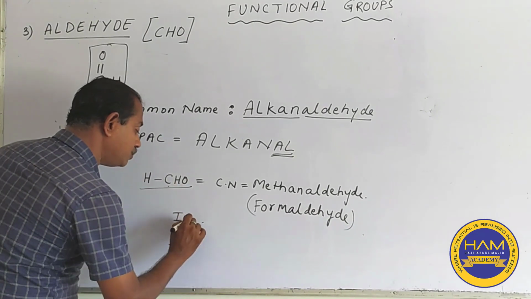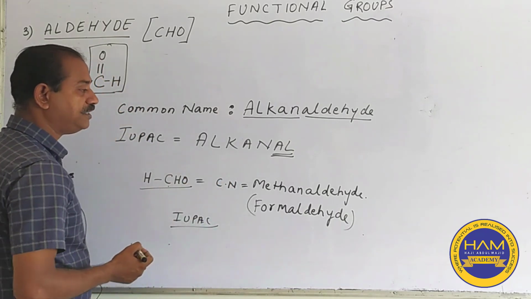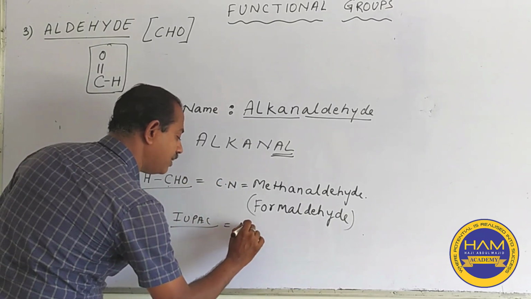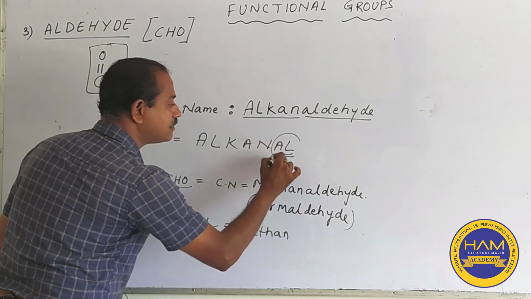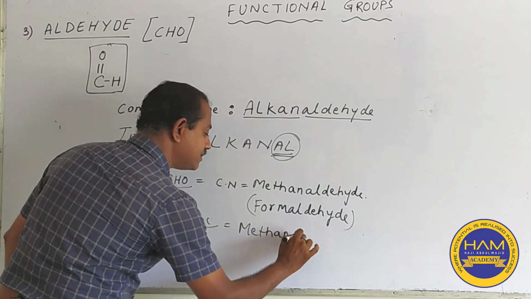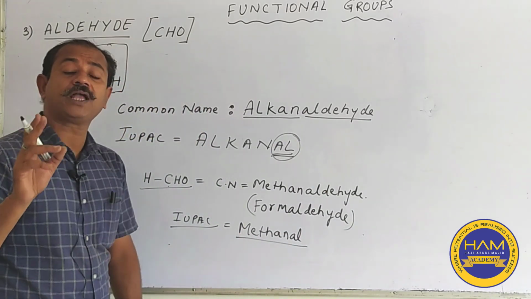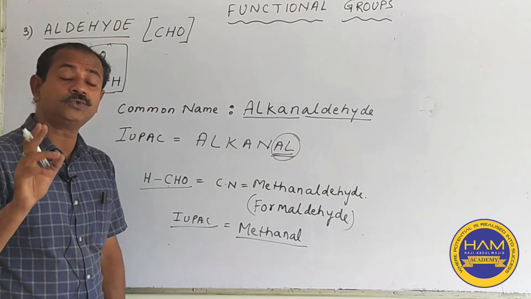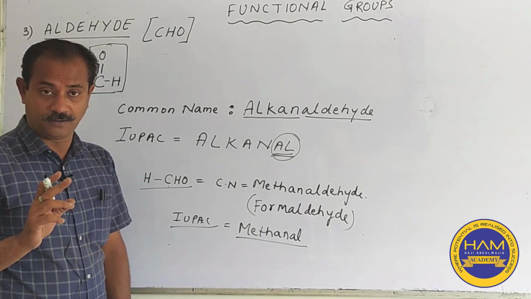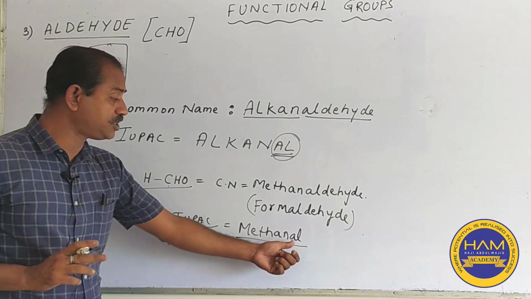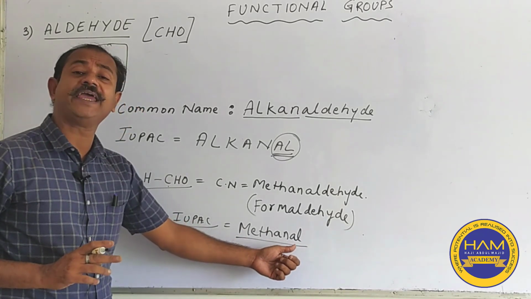Now, we come down to the IUPAC. Since it has methane, the parent will be methane, and we will use this al as the suffix and say methanal. Please students, make a note of it. Please do not get confused with alcohols and aldehydes, because in alcohol you are using OL, and in aldehydes you are using AL.